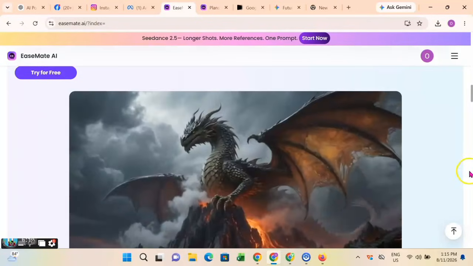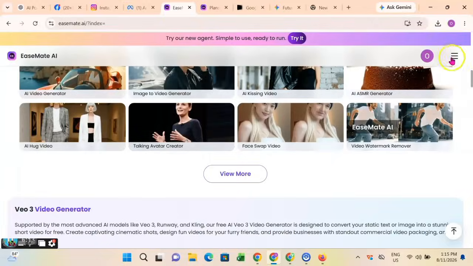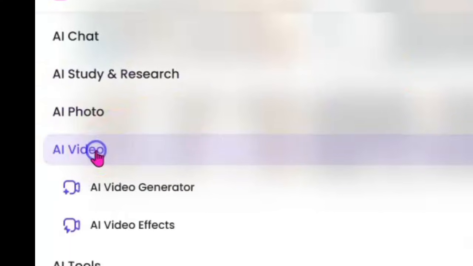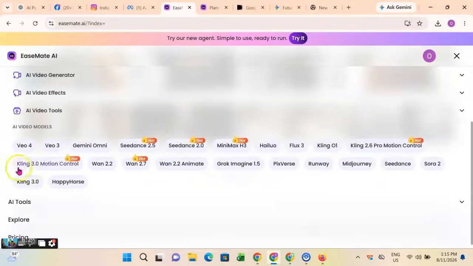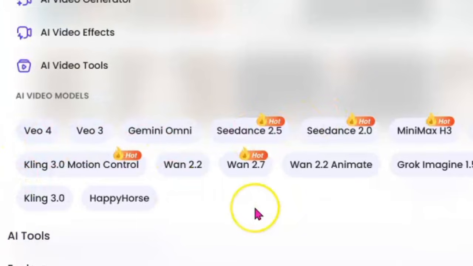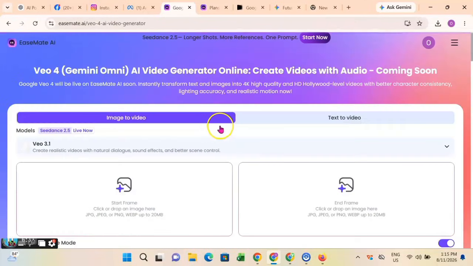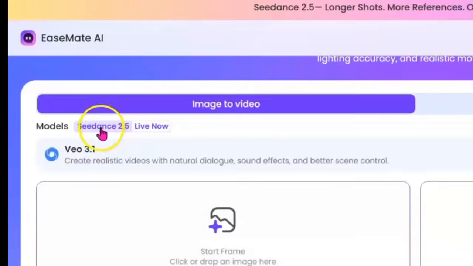The subscription is very cheap, unlike if you want to subscribe to Seedance directly. Seedance is actually very, very expensive. If you are subscribing to this particular website, you see that it's very cheap and easy, it's affordable. Now, apart from Seedance, it has others. You can see it has Veo 4, Veo 3, and Gemini. Now I'm skeptical about this Veo 4, so let's go ahead and check it out, because I haven't heard about Veo 4 before. So let me check it out.